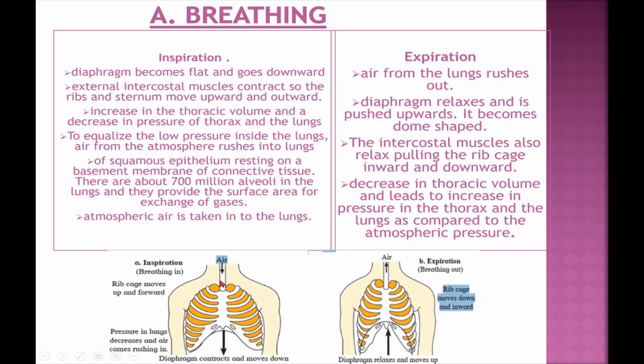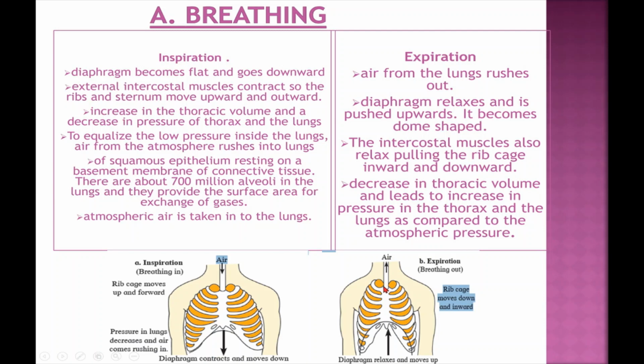Pressure in the lung decreases and the volume increases due to expansion of the lungs. Due to the pressure difference, the atmospheric air rushes into the lungs through the respiratory passage, as a result of which air is inspired in. Atmospheric air is taken into the lungs, that is inspiration.